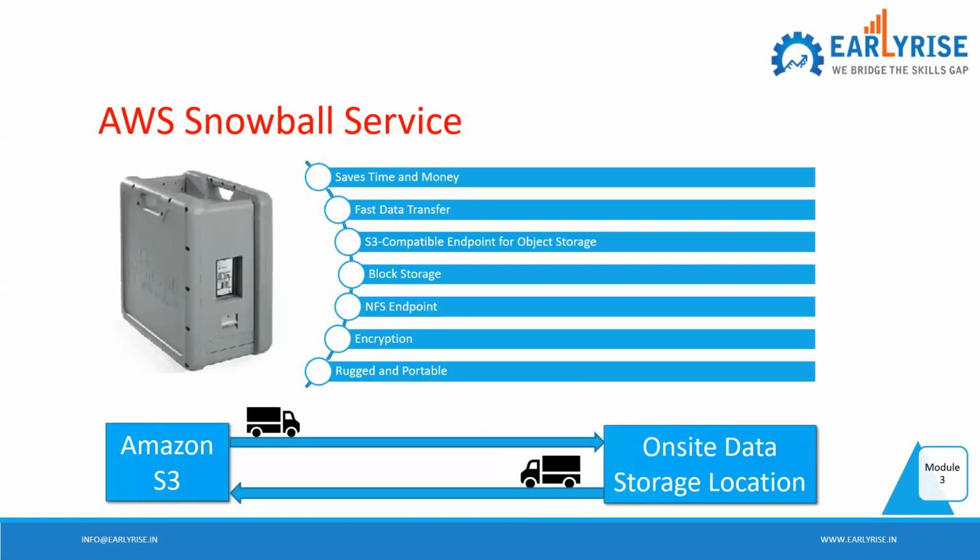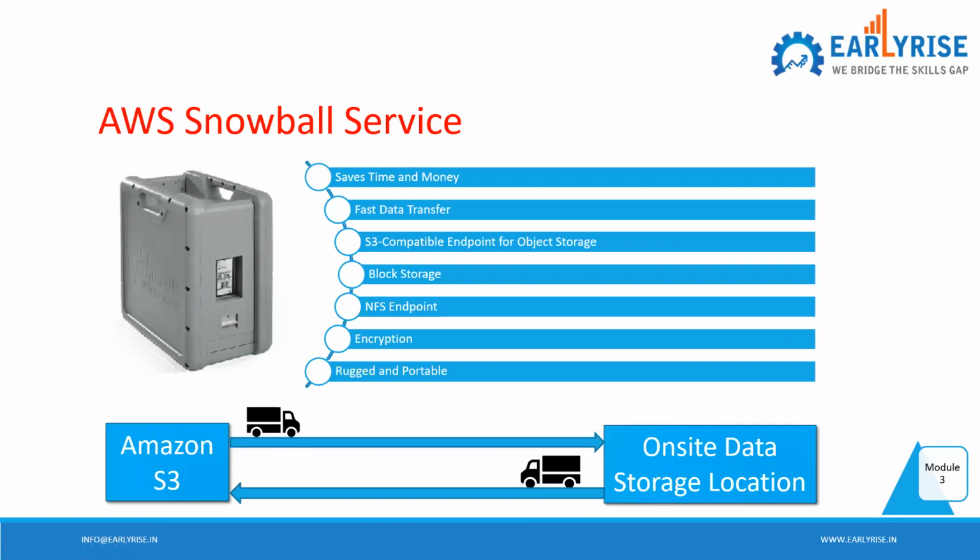So let's look at the Snowball service to begin with. Please take a look at the picture and just try to relate. You see S3 and an on-site storage location on the other hand, and two physical vehicles moving from here to there.